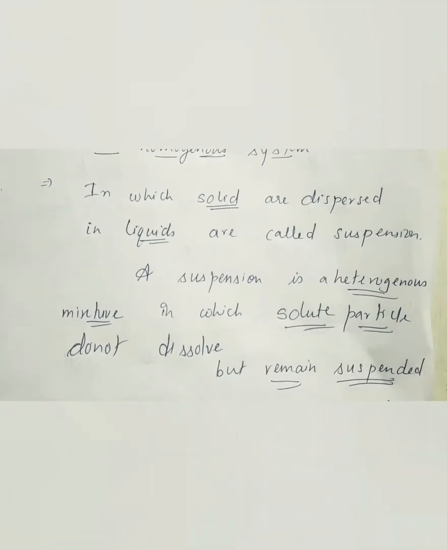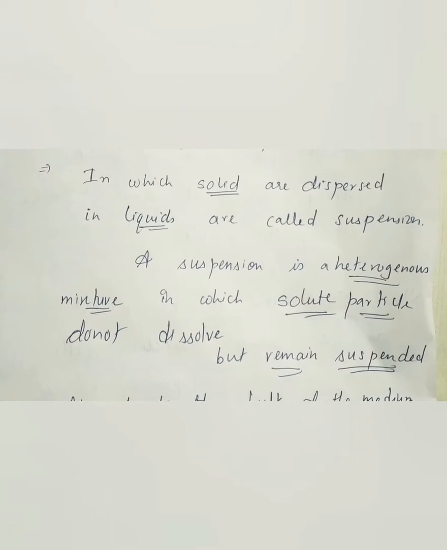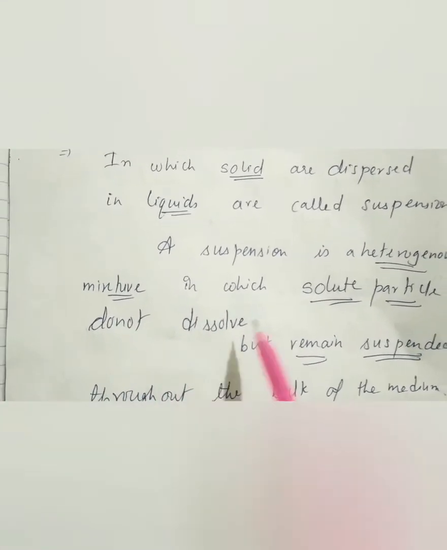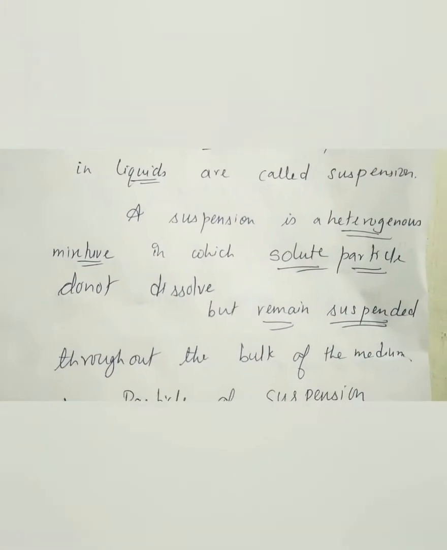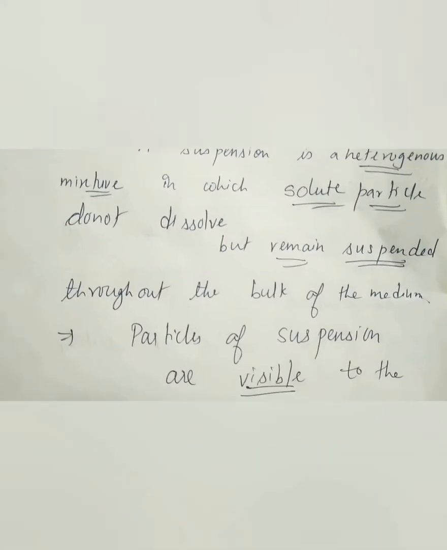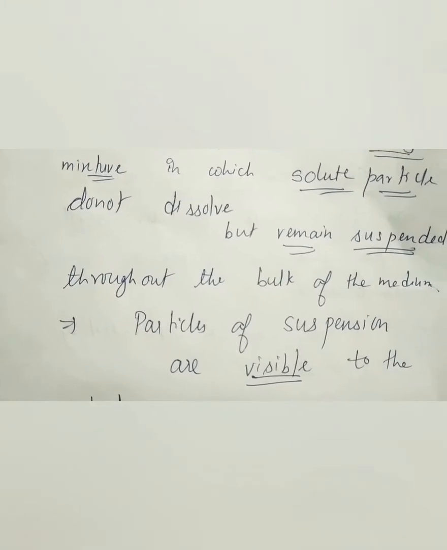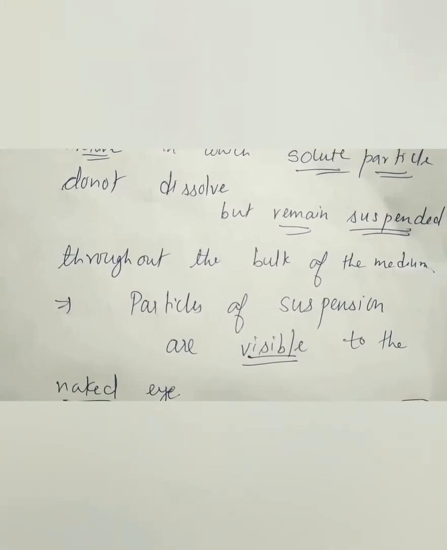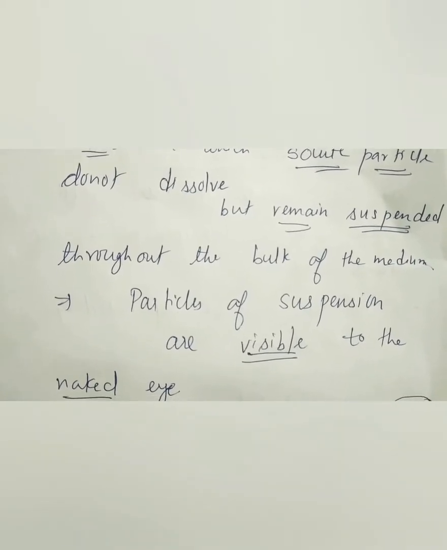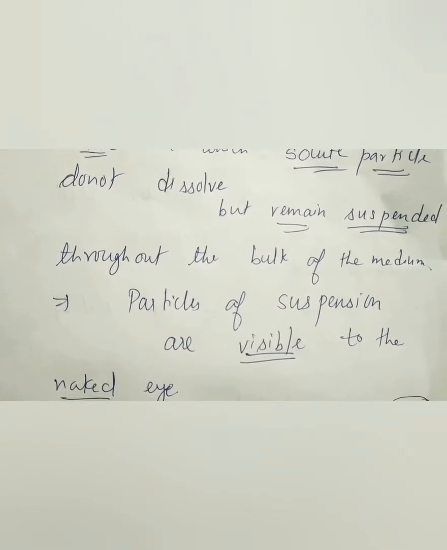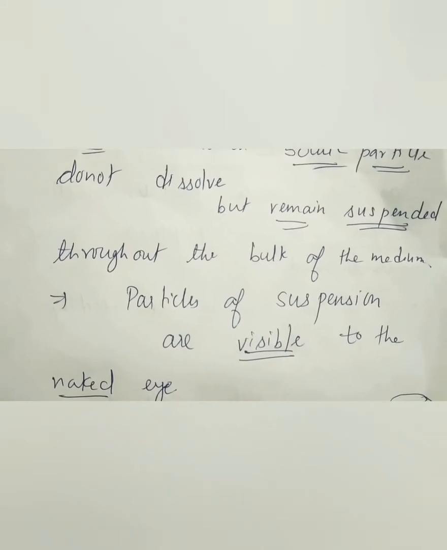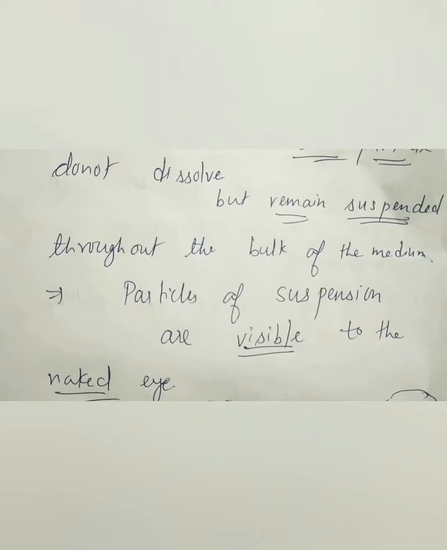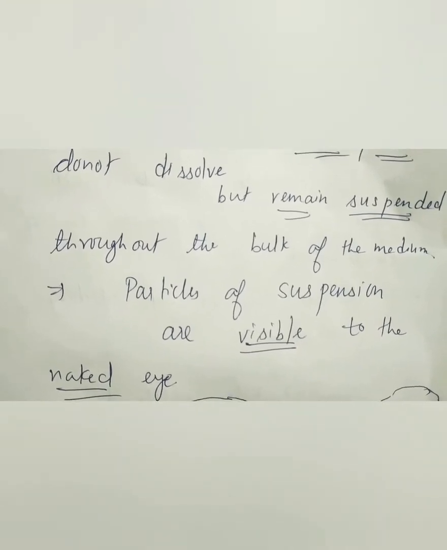A suspension is a heterogeneous mixture in which solute particles do not dissolve. They remain suspended throughout the bulk of the medium. And let's see the properties of suspension. Particles of suspensions are visible to the naked eye. So if you add chalk in water, you will see the chalk particles. If you add mud in water, you can see mud particles in water. So in case of suspension, particles are visible.